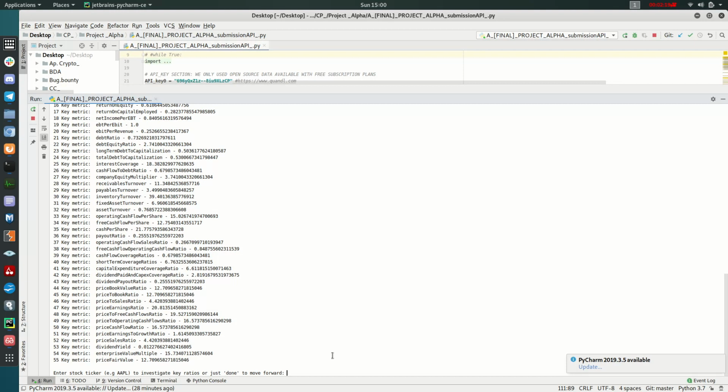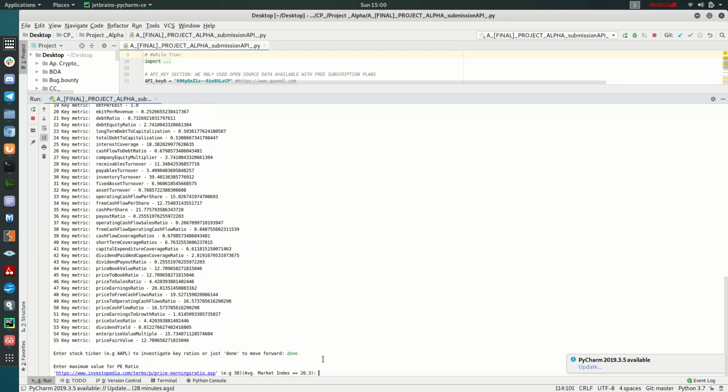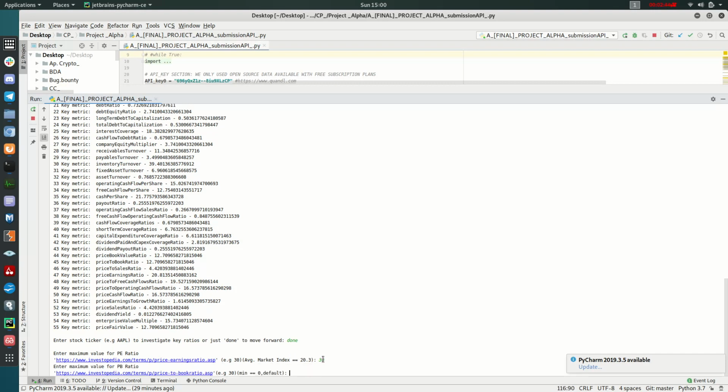So let's move forward. Here we are asked to give some parameters for the P/E ratio, which is a very important ratio, price to earnings, about the profitability of the stocks. So we put some benchmark value like 30. The price to book ratio indicates the solvency of the stock.